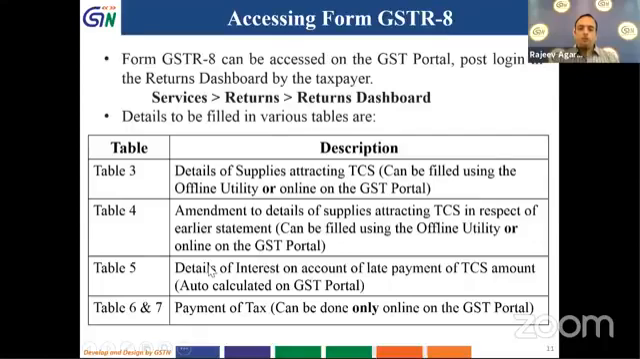This webinar is about the online utility. We will be doing a webinar on the offline utility later on. Then the person has to fill in table 5. This table 5 is auto-calculated, and he has to see the details of interest which he is liable to pay. Then he has to go to tables 6 and 7 and make the payment of tax. So table 5 cannot be seen offline, it has to be seen online. Tables 6 and 7 have to be seen online only, but table 3 and table 4 can be filled in online as well as offline.